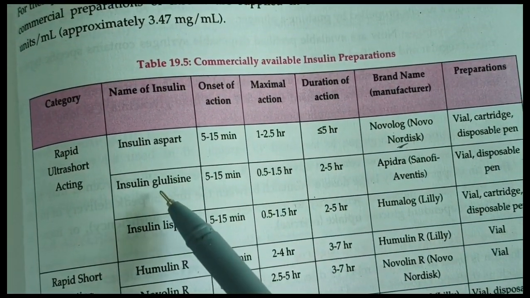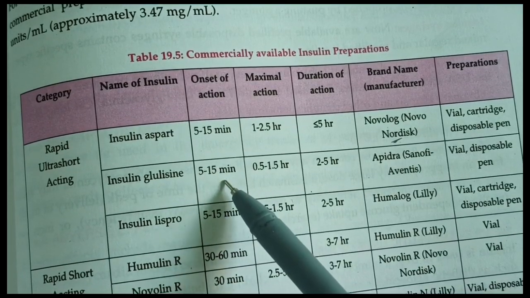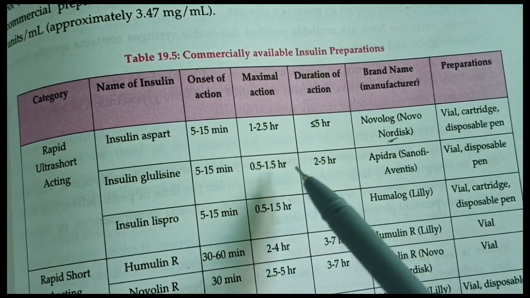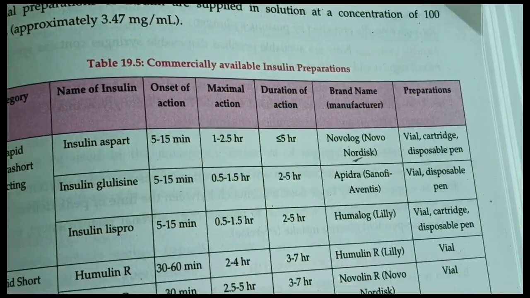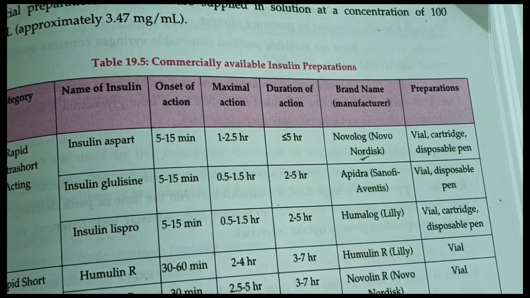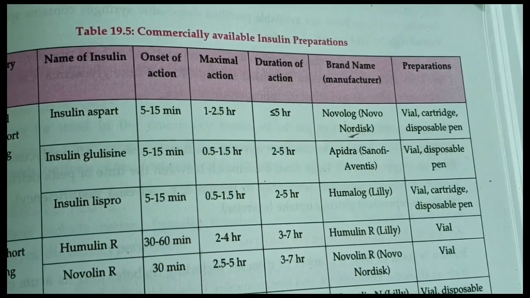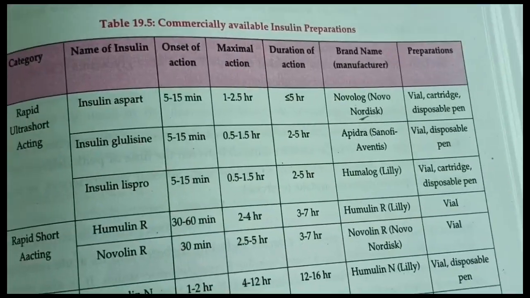Next is insulin glulisine. Onset of action is 5 to 15 minutes. Maximum action is 0.5 to 1.5 hours. Duration of action is 2.5 hours. The brand name is Apidra and it is manufactured by Sanofi Aventis. It is available in vial and disposable pen.